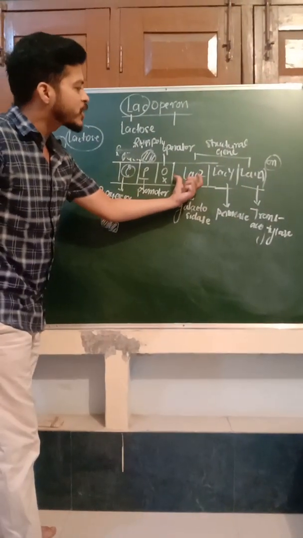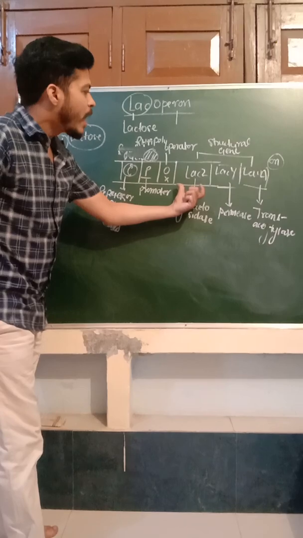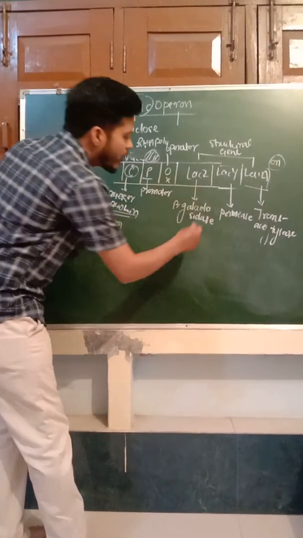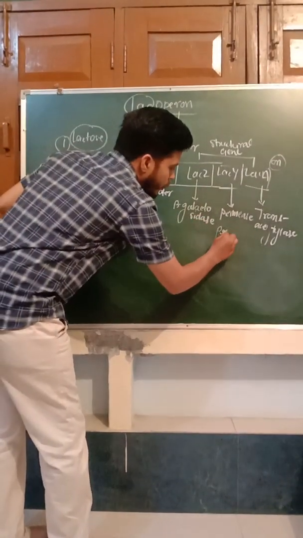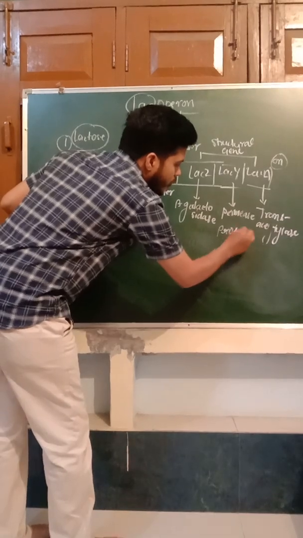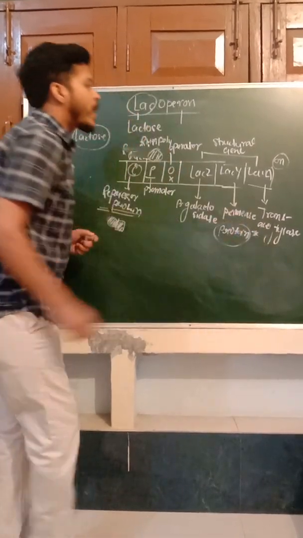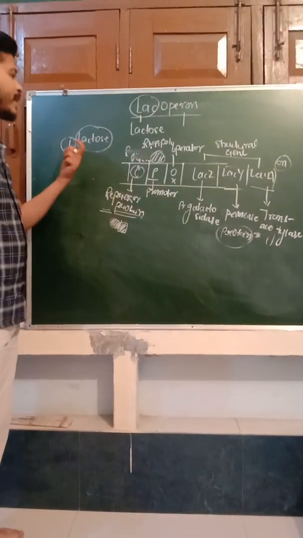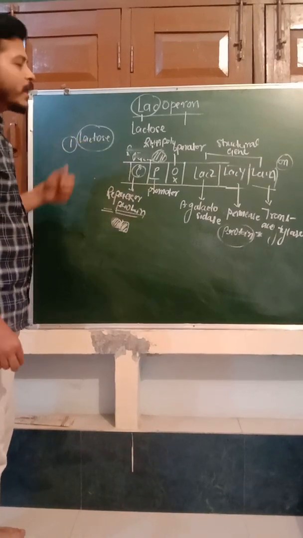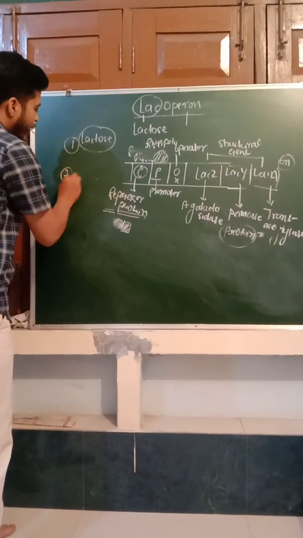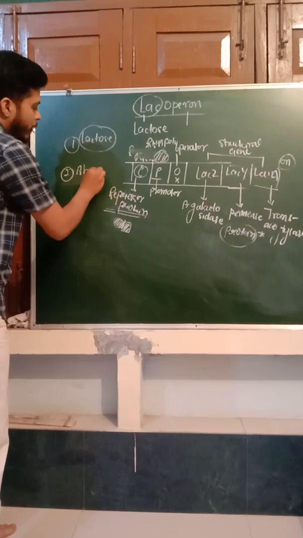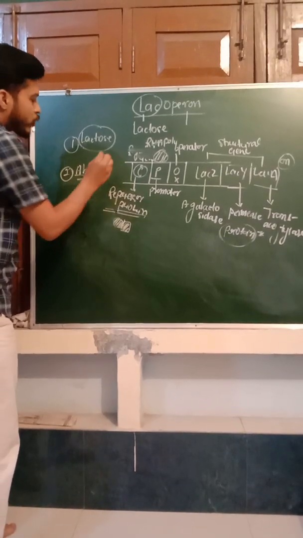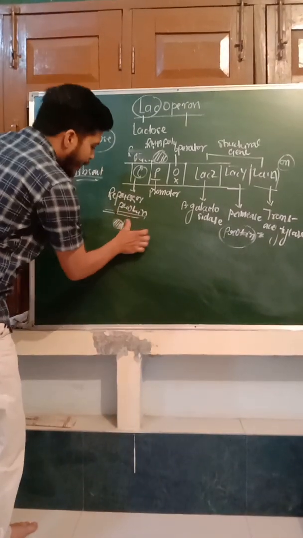So these three structural genes are expressed and help in the synthesis of these proteins. That is known as positive regulation. Another case is if lactose is absent. So if lactose is absent in the cell, what happens?